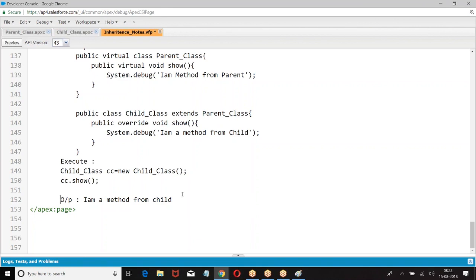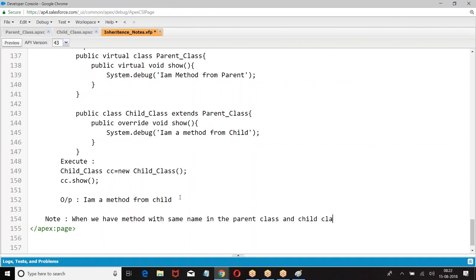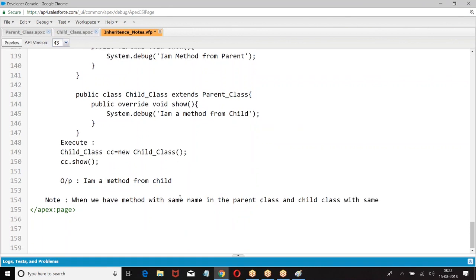So when we have a method with the same name in the parent class, the child class will dominate. That is override, I can say.